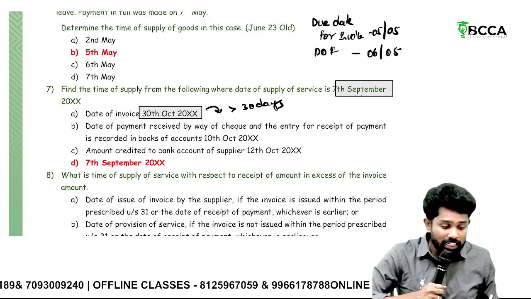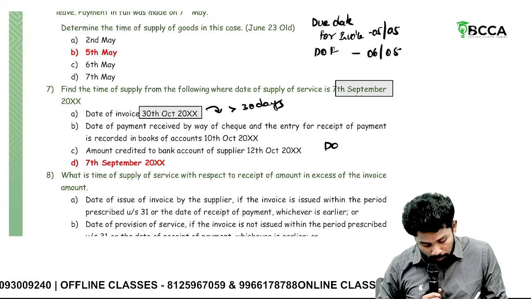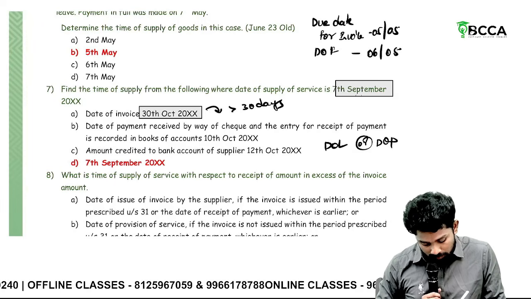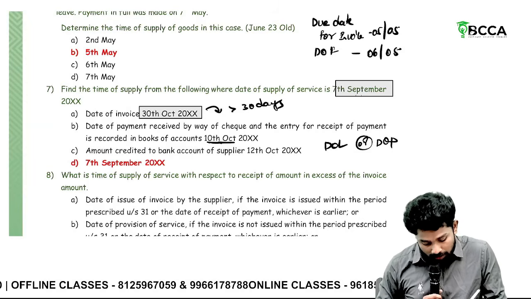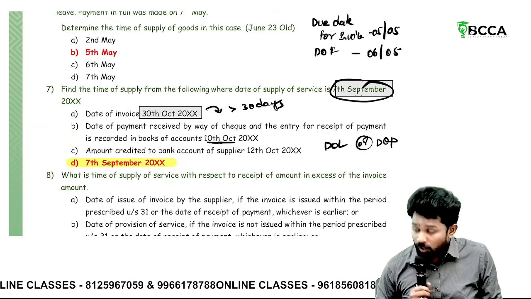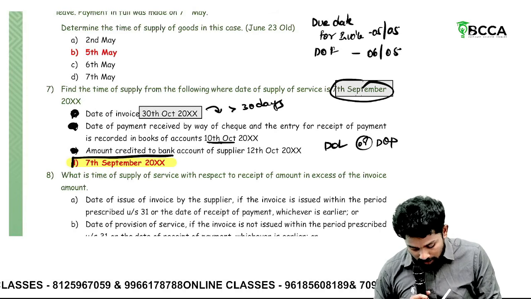When the invoice is raised after 30 days, you should check the date of completion or date of payment. Sir, payment is when? 10th October. Whereas completion is when? 7th September. So the answer is 7th September. Items A, B, C are not options; they are part of the question. Only one answer has been given straight away.